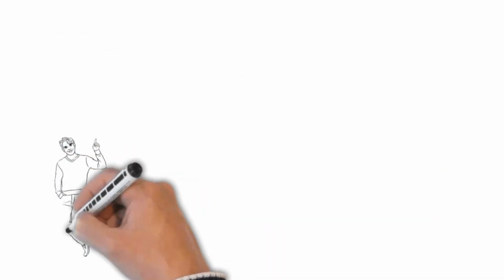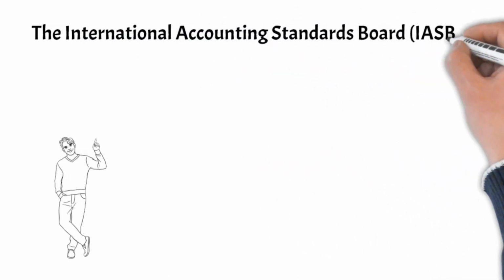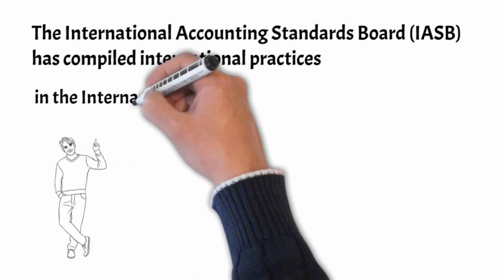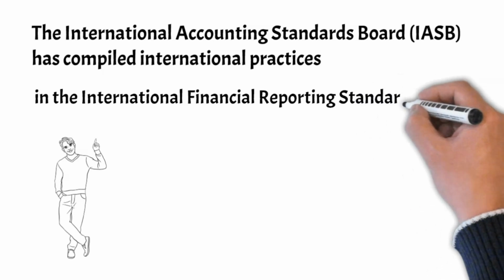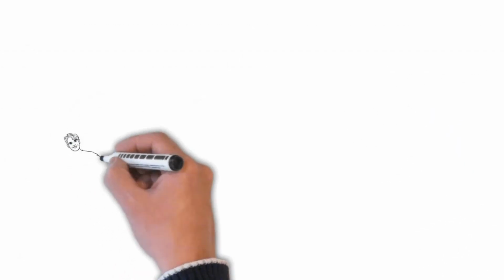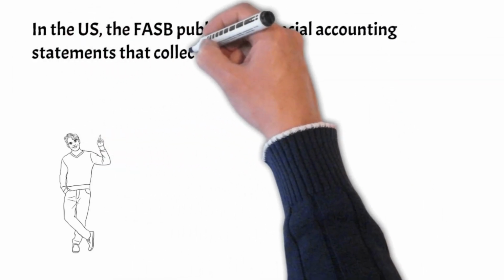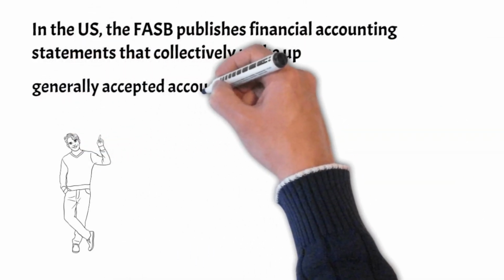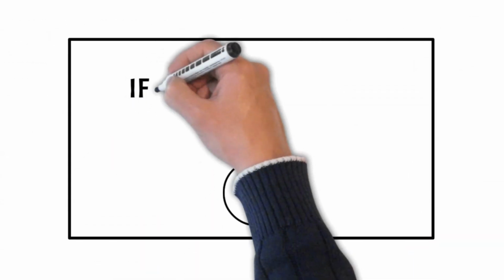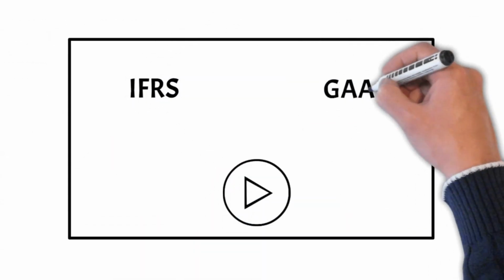The International Accounting Standards Board has compiled international practices in the International Financial Reporting Standards, or IFRS. In the U.S., the FASB publishes financial accounting statements that collectively make up Generally Accepted Accounting Principles, or GAAP. In this video, we will take a look at the other differences between the two accounting styles.